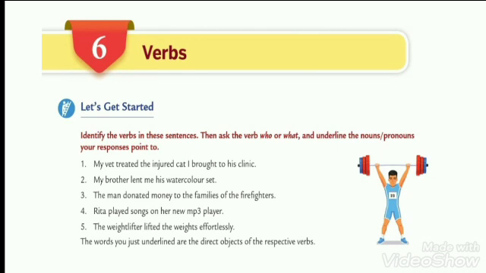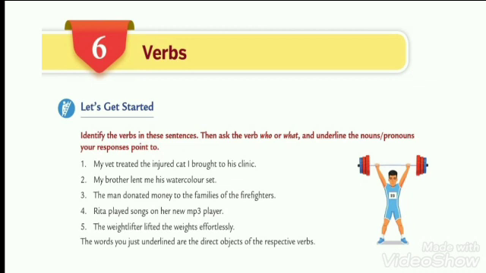You need to identify the verb and then underline the noun or the pronoun to which the verb has given the response. So see the first example: My vet, or veterinarian, treated the injured cat I brought to his clinic. Here, my vet, or my animal doctor, treated the injured cat. What kind of action did this vet do? He treated whom? The injured cat. So here, treated becomes the verb of the sentence.